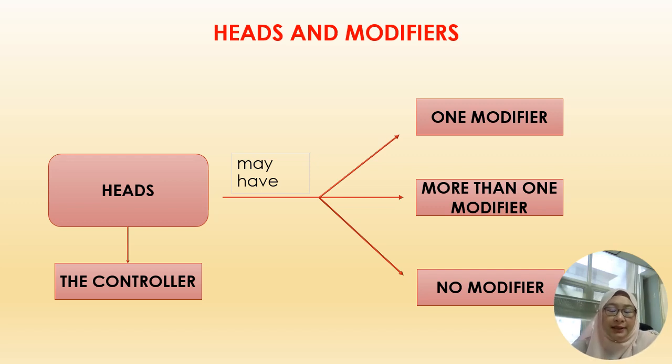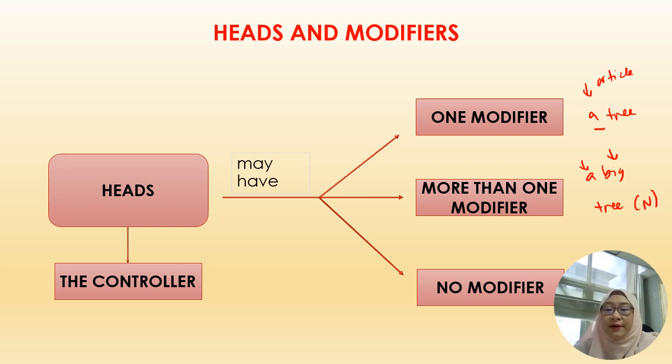A head, which we have established, is also known as the controller. The head may have several modifiers. It can have one modifier or more than one modifier or no modifier at all. For example, one modifier, for example, a tree, so there's satu je, which is in the form of an article. Or more than one modifier, a big tree, so there are the article, the adjective, and then we have the noun.